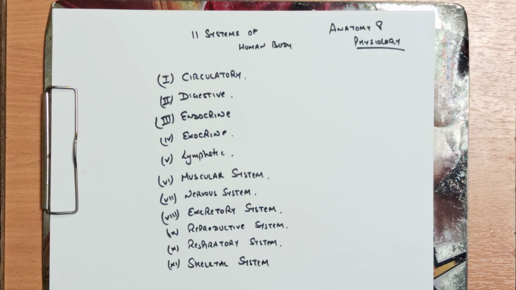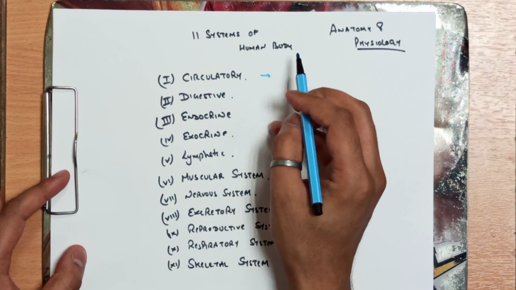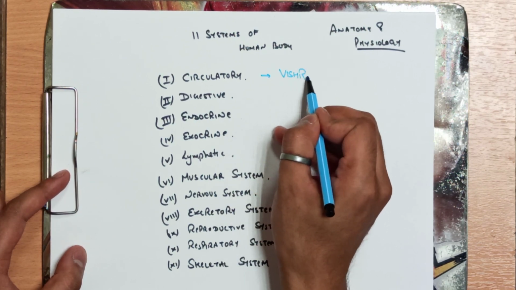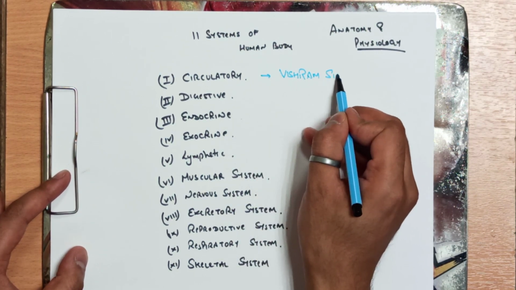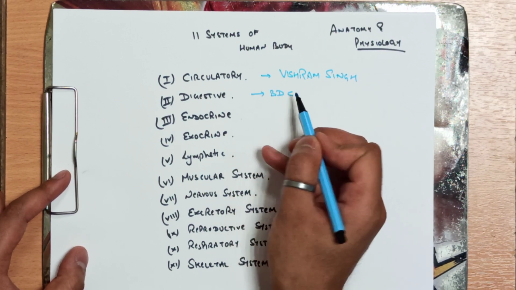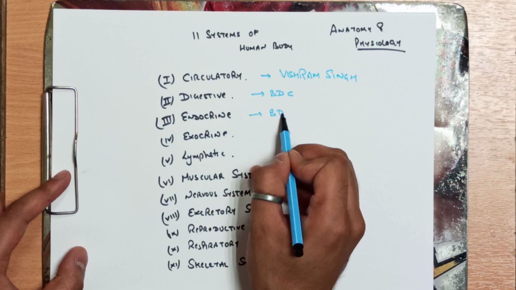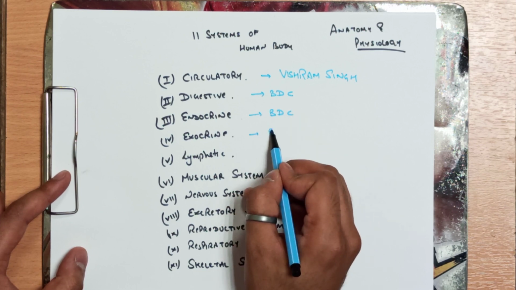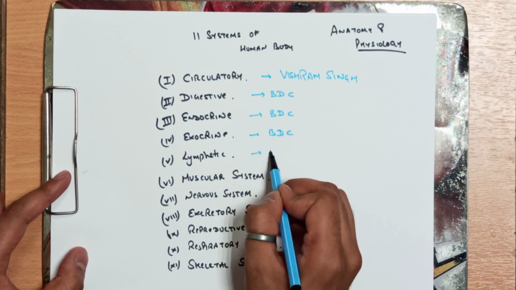According to me, the best books to study these different systems are: for the circulatory system, you should go for Vishram Singh. Digestive, B.D. Chaurasia. Endocrine, B.D. Chaurasia. Exocrine, B.D. Chaurasia. And lymphatics, B.D. Chaurasia.